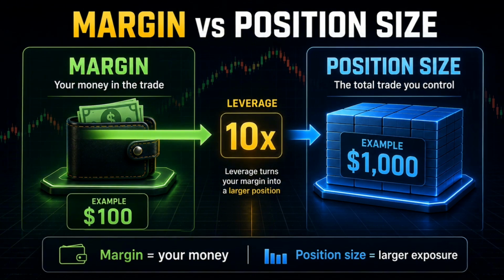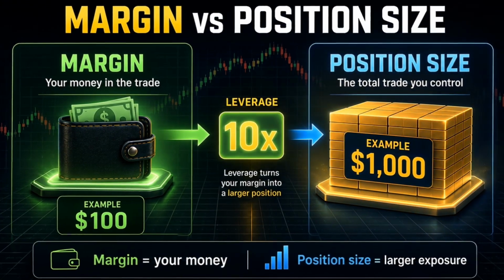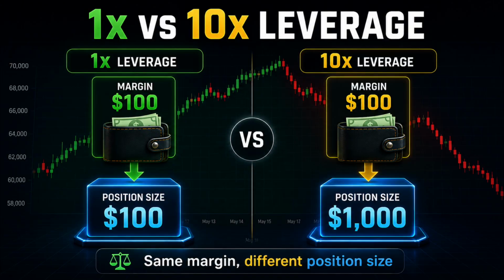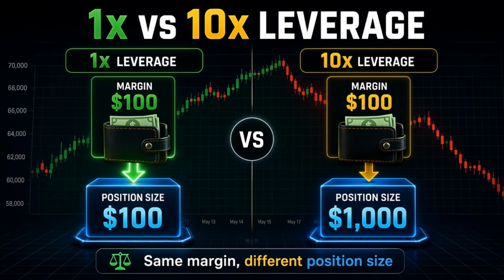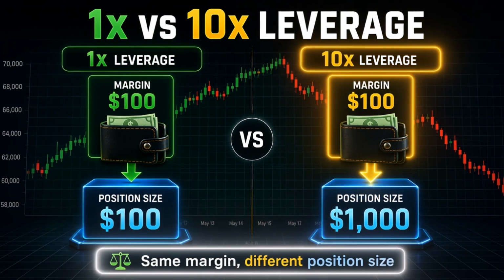Margin is the money you put into the trade. Position size is the total size of the trade you control. For example, if you use $100 with 1 times leverage, your position size is $100. But if you use $100 with 10 times leverage, your position size becomes $1,000. You are still using $100 of your own margin, but the trade behaves like a $1,000 position.